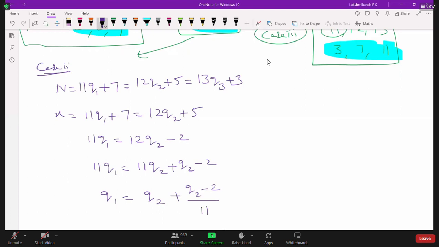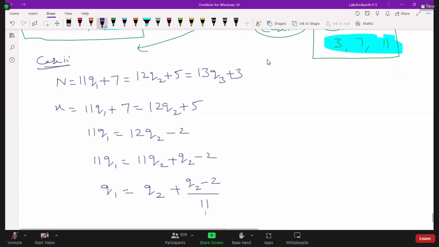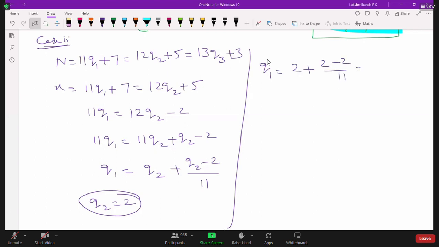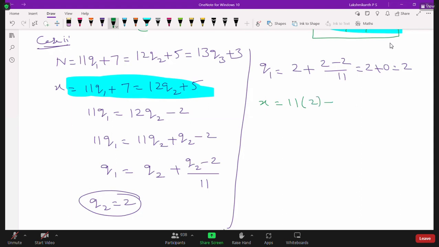See here, you can take Q2 as 2 now. Very simple. See, Q2 is equal to 2 we can take. So now when you take Q2 is equal to 2, what about Q1? Q1 is equal to 2 plus 2 minus 2 by 11. So 2 plus 0. What do you get? 2. Now substitute that 2 here. So what will happen now? X is equal to what? 11 into 2 plus 7. So what is this? 29.